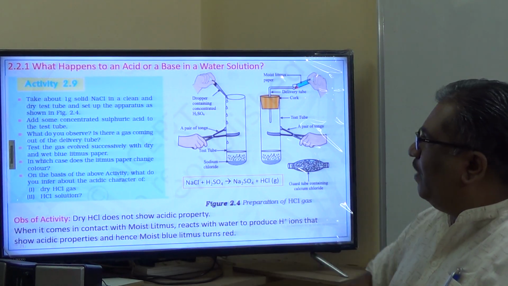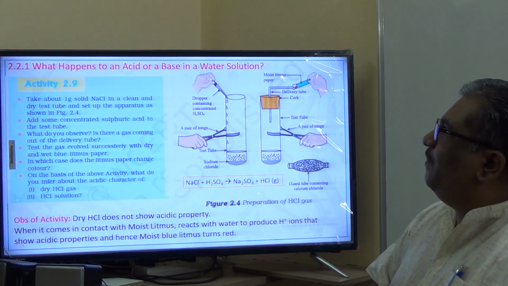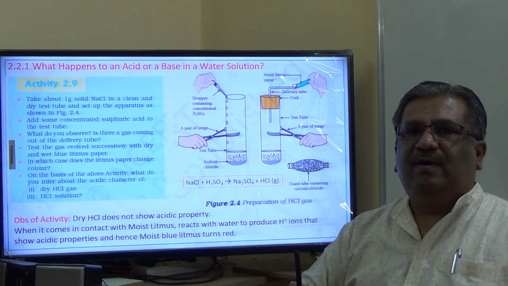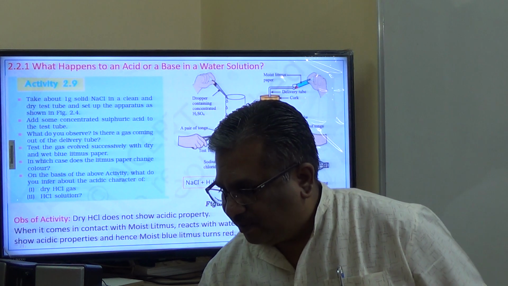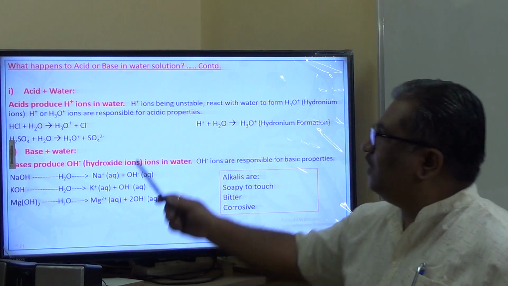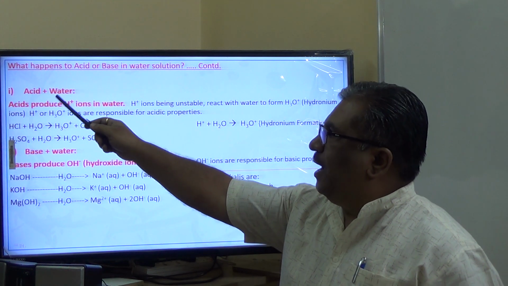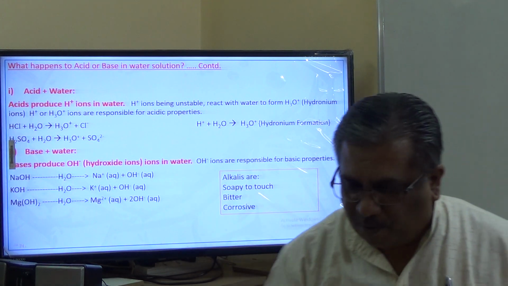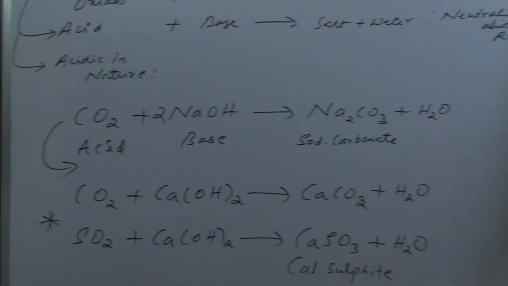This conclusion we have written here. So the question is, what happens to an acid when it is brought in contact with water? That is what we will see next. Very important: acid plus water, base plus water. What happens? I'll explain on the board here so that you'll be able to remember also.